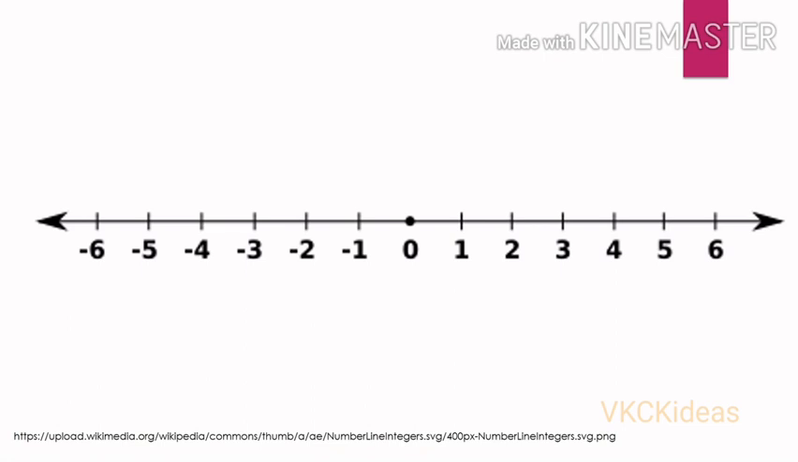Now look at the number line. Integers are represented on this number line. To the right side we have all positive integers, to the left side we have negative integers, and in between we have 0. 0 has no sign, children. It is neither plus nor minus.